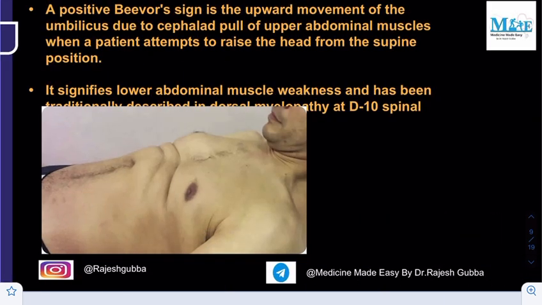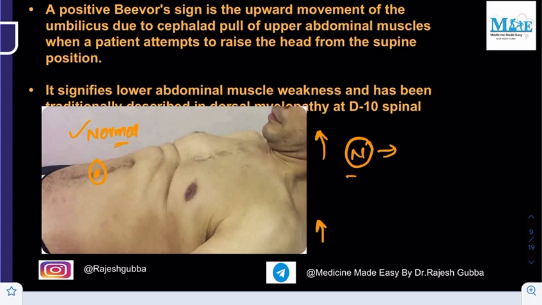And what exactly is the Beevor sign? So you take a normal individual. In a normal individual, whenever he raises the head or raises the shoulder, the umbilicus will be in the center, right? And it does not move upwards. So whenever the individual raises the head or shoulder from supine position, the umbilicus will stay within the normal position.